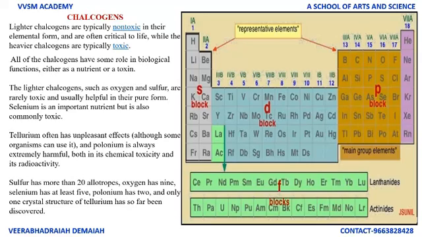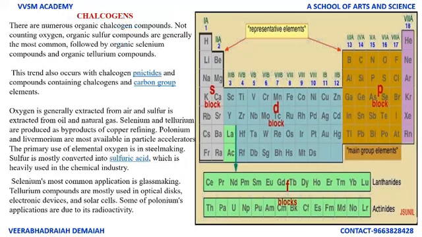Tellurium often has unpleasant effects, although some organisms can use it, and polonium is always extremely harmful, both in its chemical toxicity and its radioactivity. Sulfur has more than 20 allotropes. Oxygen has 9, selenium has at least 5, polonium has 2, and only one crystal structure of tellurium has so far been discovered.